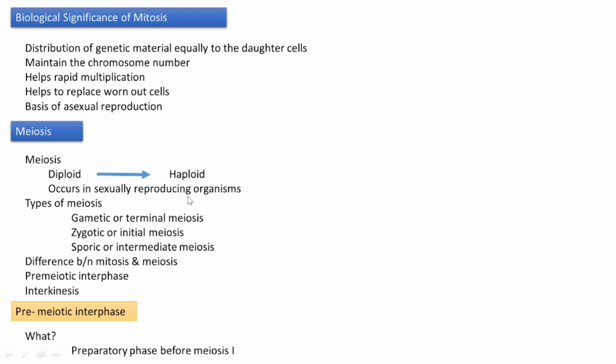Sexually reproducing means in such organisms, the zygote is formed by the fusion of egg and sperm. These are gametes, and their fusion forms the zygote.